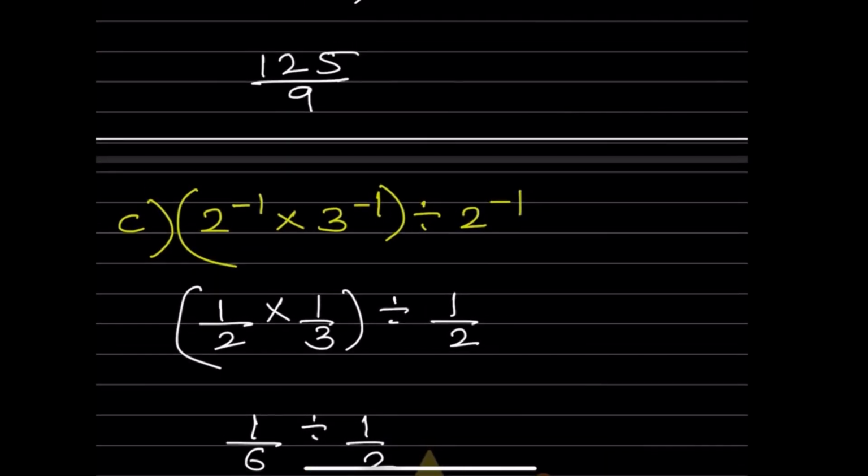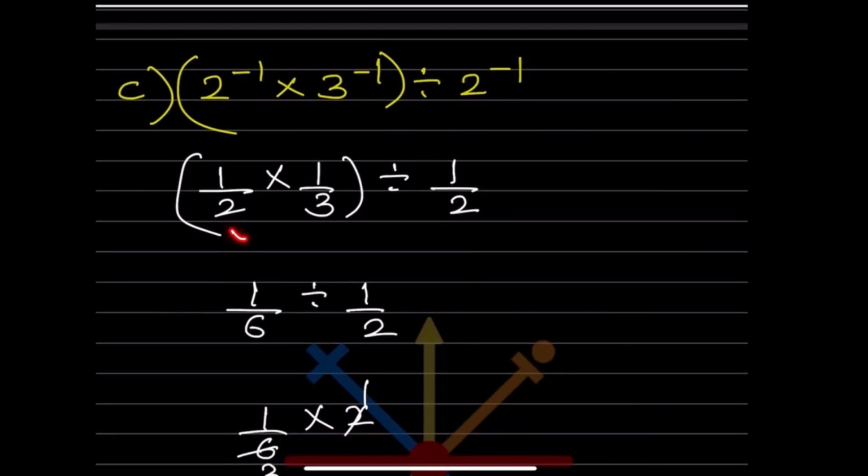Now let us do this one, 2 raised to minus 1. This is negative, so it is going to be the reciprocal, 1 by 2. Negative again, so 3 is going to be the reciprocal, that is going to be 1 by 3. This division stays as it is. Negative, so it is going to be 1 by 2.